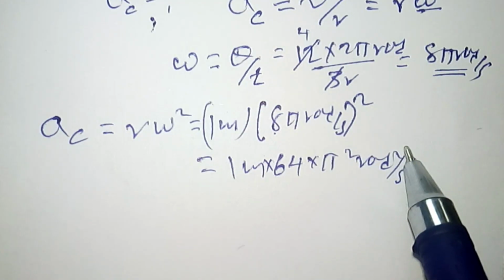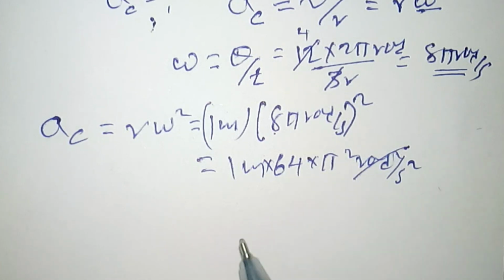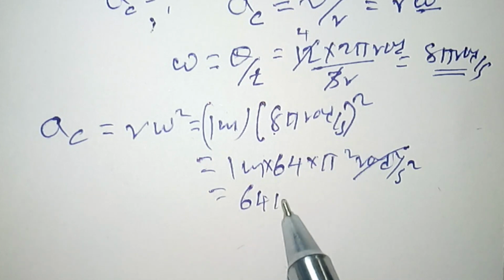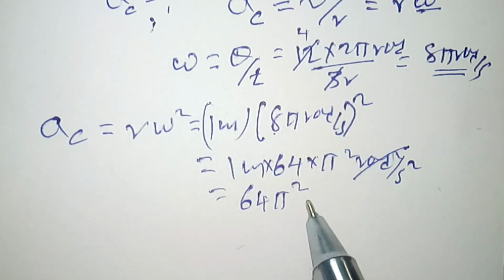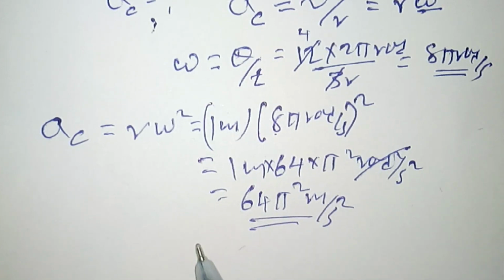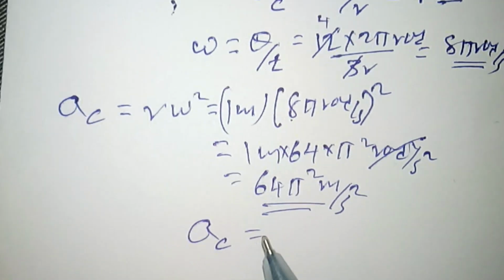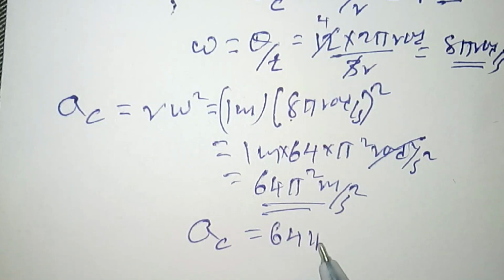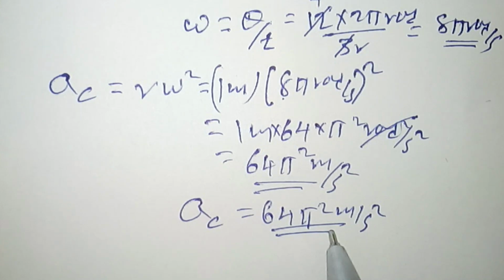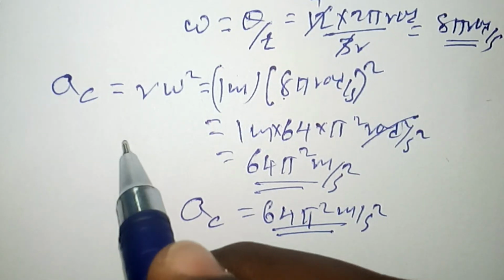Rad is a dimensionless quantity, so we can cancel it, and 1 meter is left, divided by second square. That means the centripetal acceleration of this object is 64 pi square meter per second square. So the correct answer is alternative B.